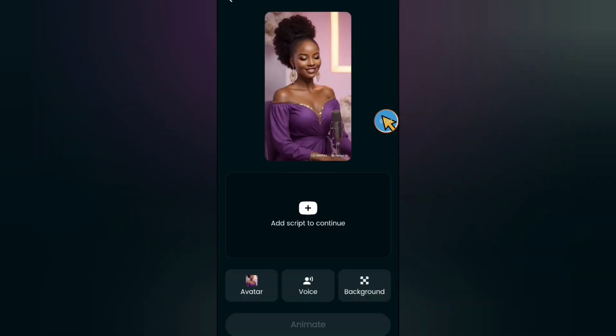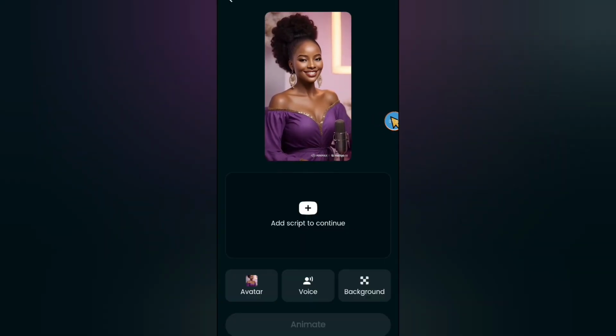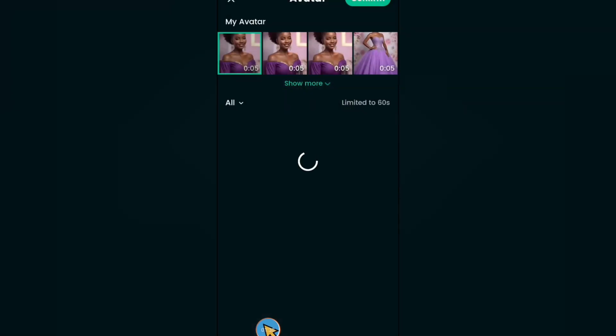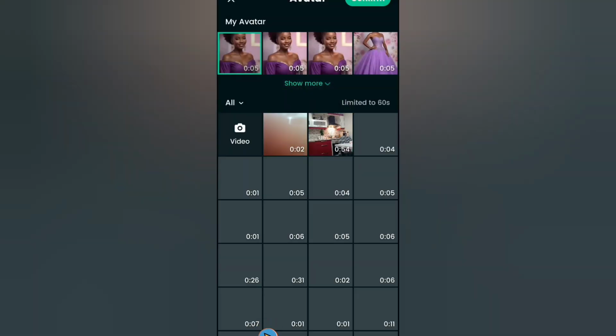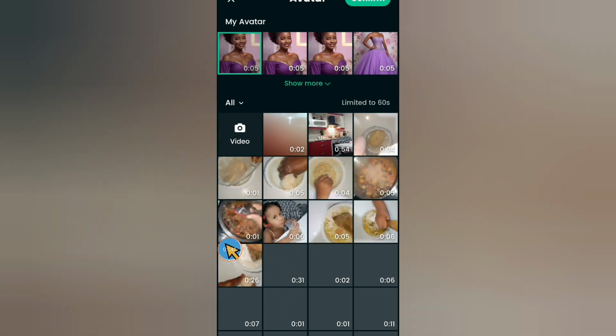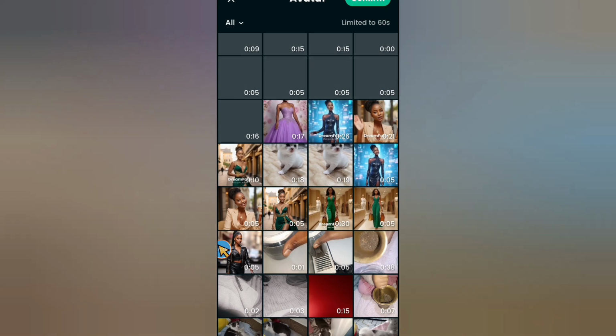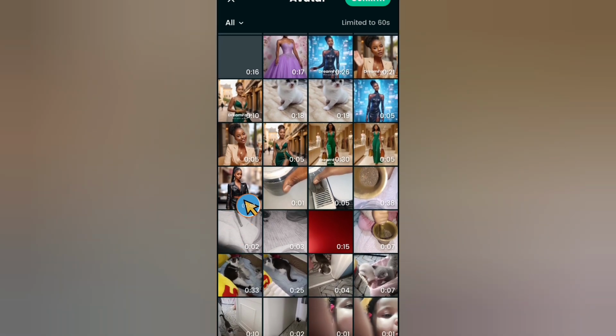You click here where it says avatar, and then you have the option to add the avatar that you want. Let's find the video that we had of the girl. This is the video, so I'm gonna click on her, and then click confirm.